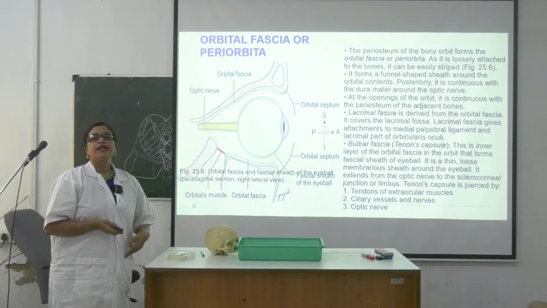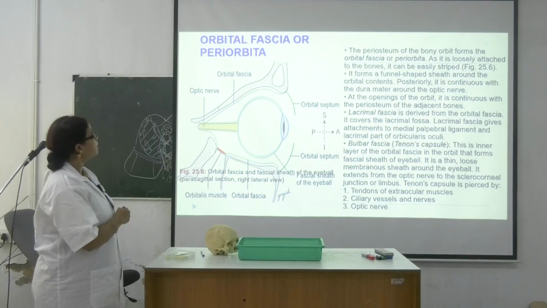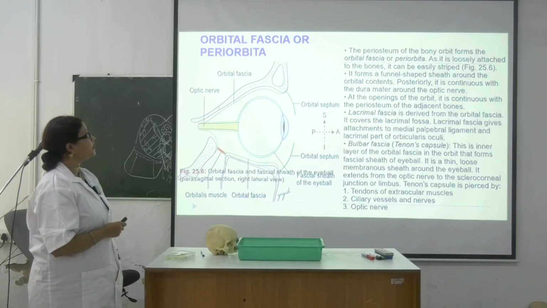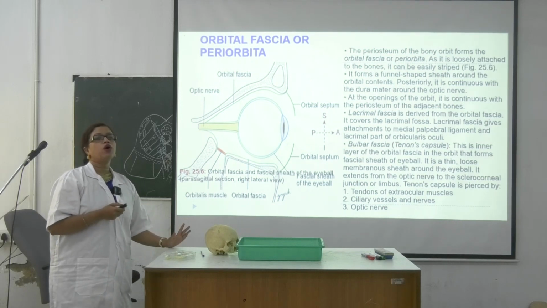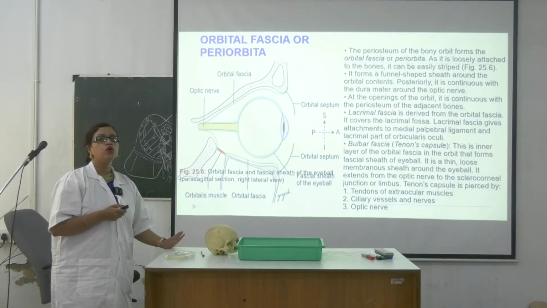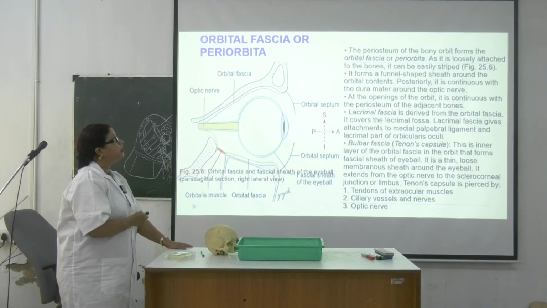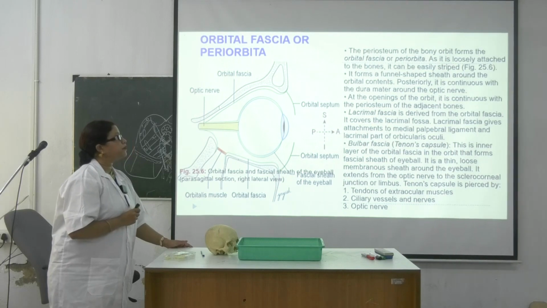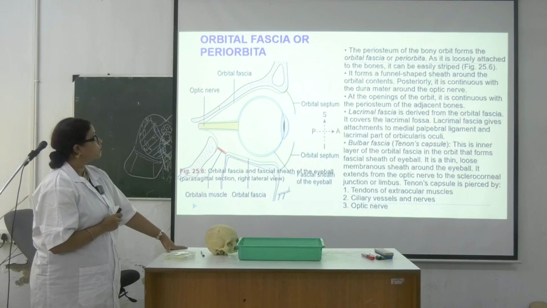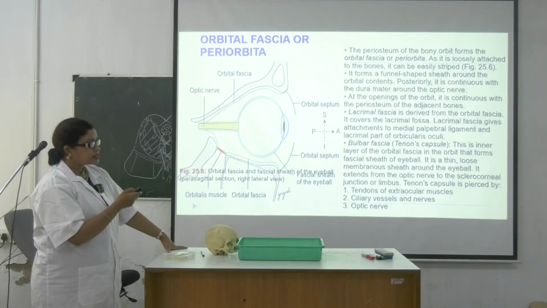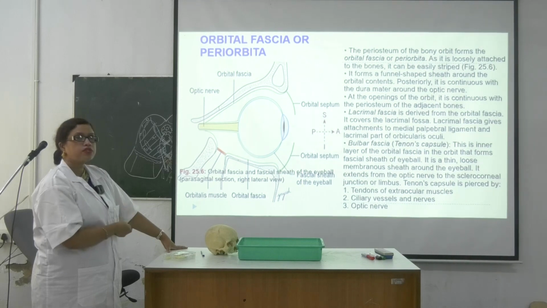Okay, now what are the different fascia? Which fascia do you have to remember? First one is the periorbital fascia. Just write it down, 4 names. The periorbital fascia is divided into 4 types. Number 1 is the orbital septum. For the orbital septum, you could see the origin from both sides.